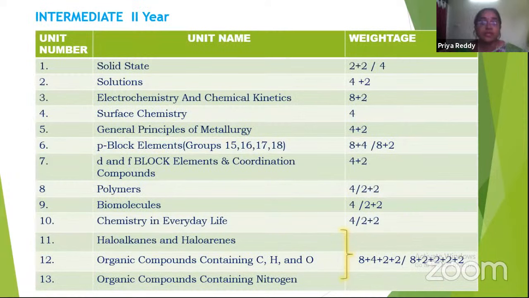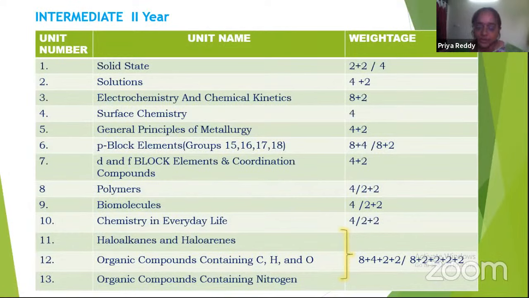So coming to the weightage, from the solid state unit, two 2-mark questions or one 4-mark question will be given. From solutions, one 4-mark question and one 2-mark question may be given. For the third unit, that is electrochemistry and chemical kinetics, one 8-mark question and one 2-mark question may be given. From the fourth unit, surface chemistry, one 4-mark question may be given. And from the fifth unit, general principles of metallurgy, one 4-mark question and one 2-mark question may be given.